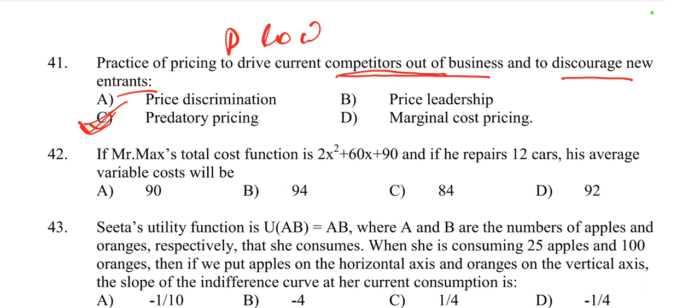Once competitors are eliminated, the firm may then raise prices to recoup losses. So it is called predatory pricing.